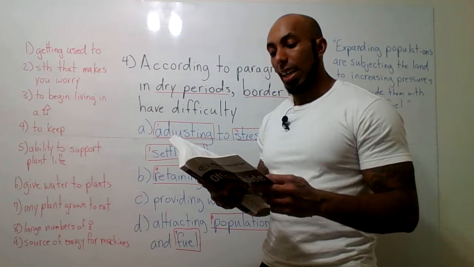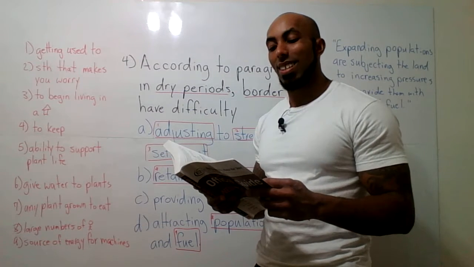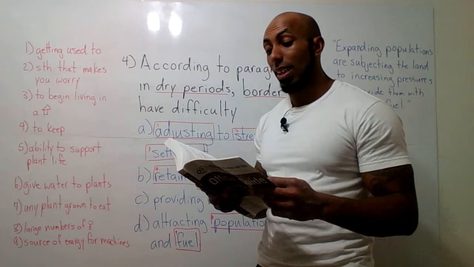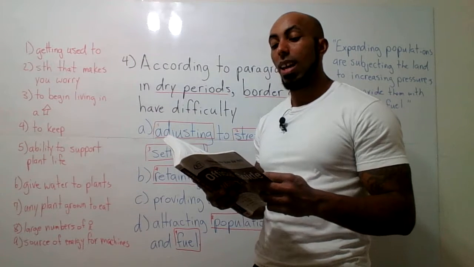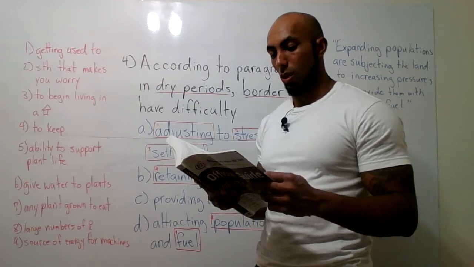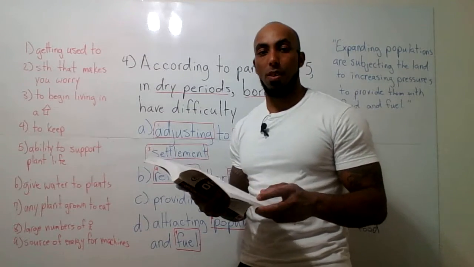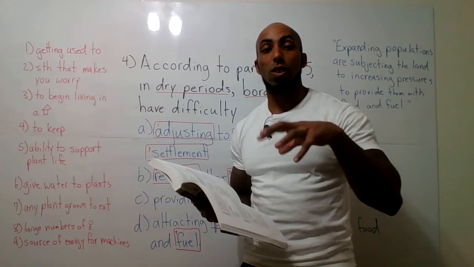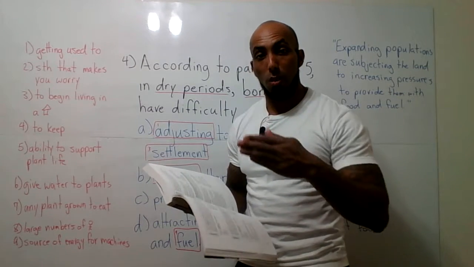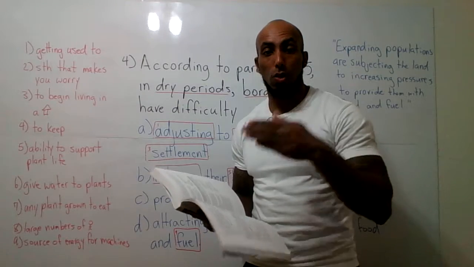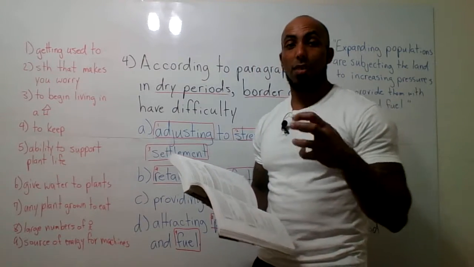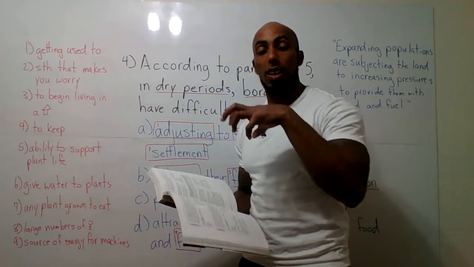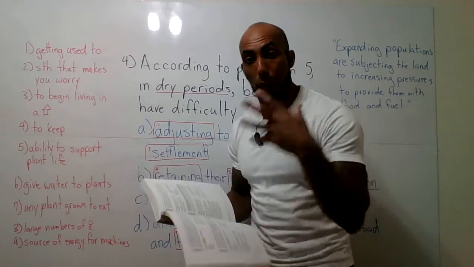The semi-arid lands bordering the deserts exist in a delicate ecological balance and are limited in their potential to adjust to increased environmental pressures. Okay, that just means that the areas between where many people live and other areas where there's not many people, those areas on the border, the land is having trouble providing all of the things that it can for the people who live in that area because the populations are growing.